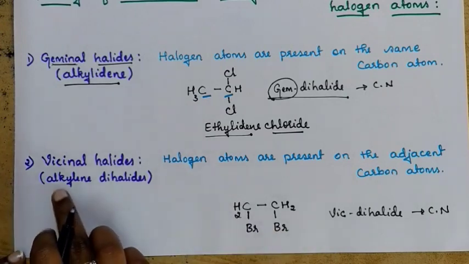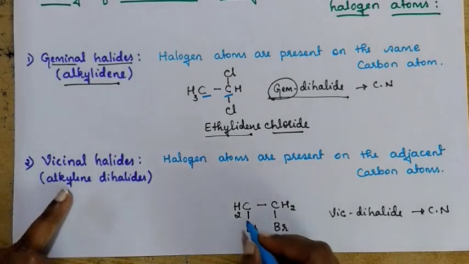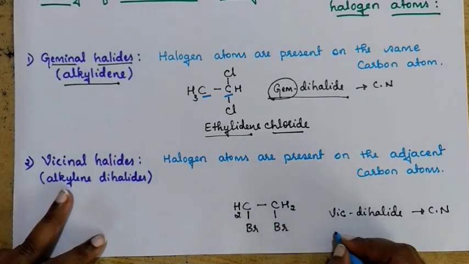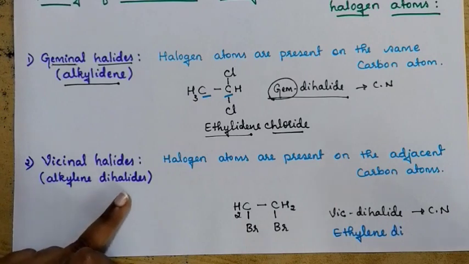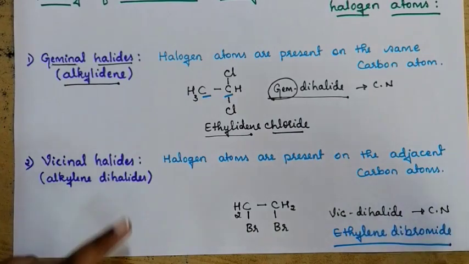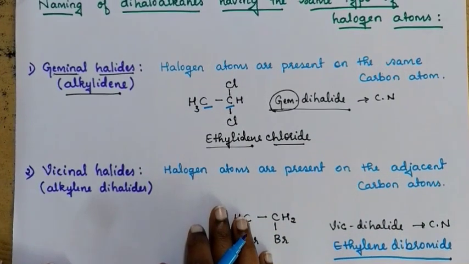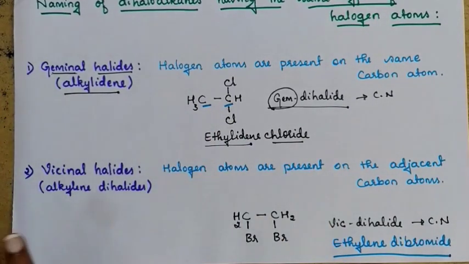You can follow a method: alkylene dihalide. So what alkyl group is it? Ethyl. So what can you write? Ethylene dihalides, no? What halide is it? Bromide. So ethylene dibromide. Ethylene dibromide is the IUPAC name and vicinal dihalide is the common name. This is very important. Okay, you may get structures like this and you need to write the IUPAC name.